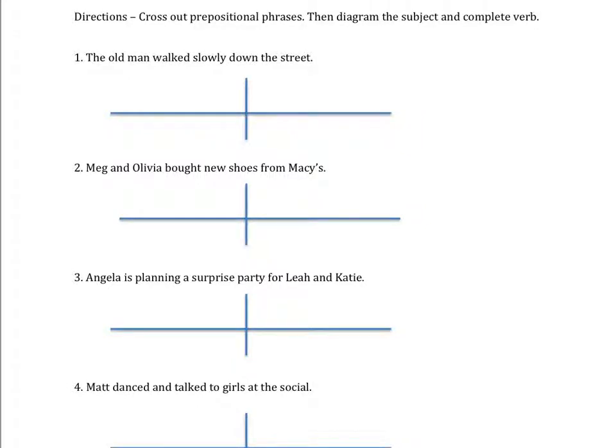Okay, guys, this is a practice for the subject-verb diagramming quiz. And what we're going to start with is crossing out prepositional phrases. Why? Because the subject and the verb can never be found in the prepositional phrase, so you might as well eliminate it. So in number 1, down the street is a prepositional phrase. Why? Because down is a preposition and street is a noun, and prepositional phrases always end in nouns or pronouns.